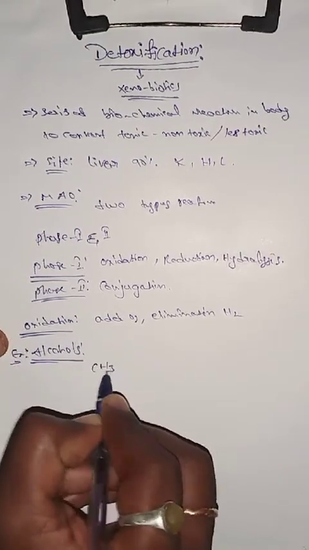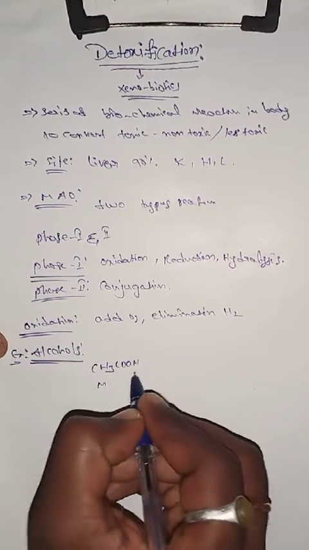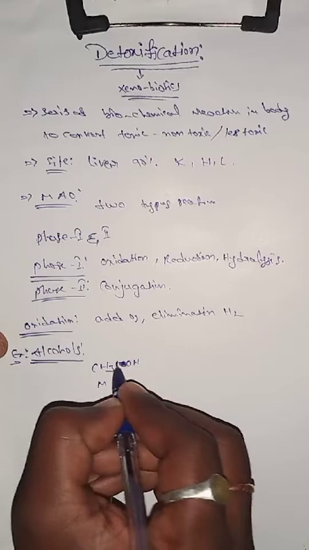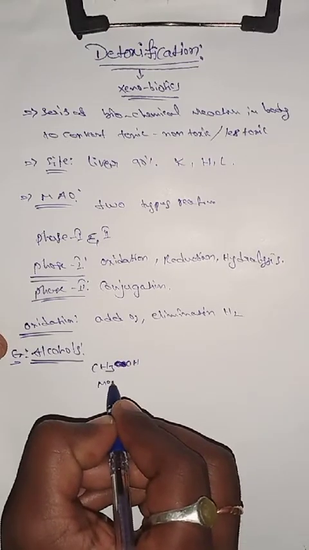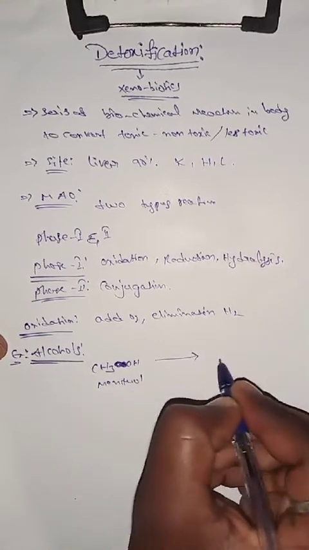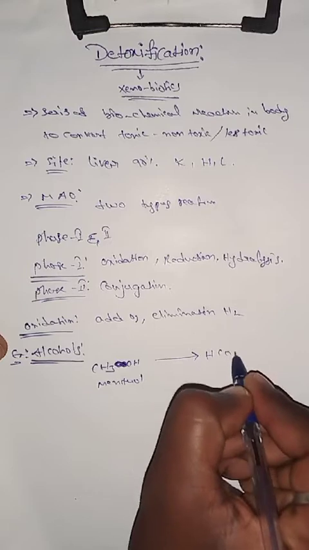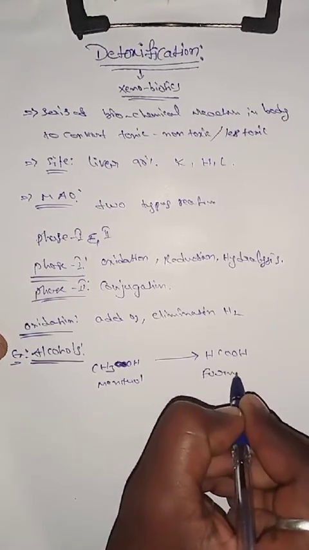For example, CH3OH, which is called methanol, converts to HCOOH, which is called formic acid.